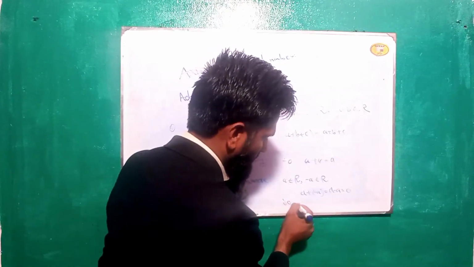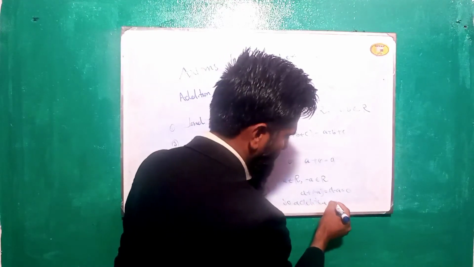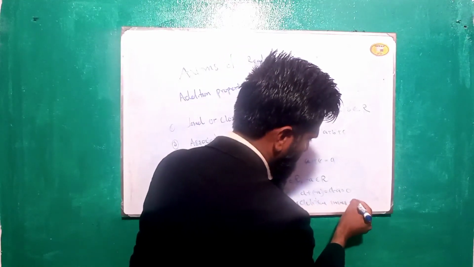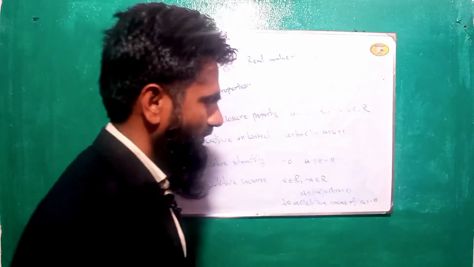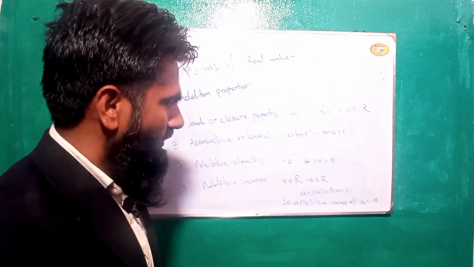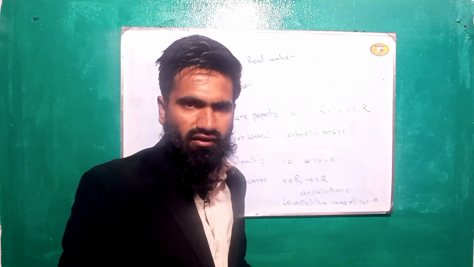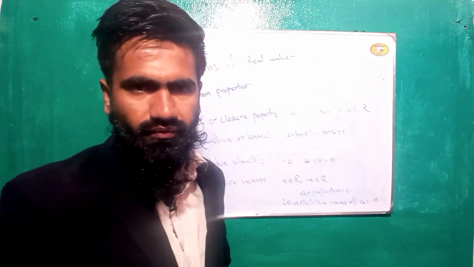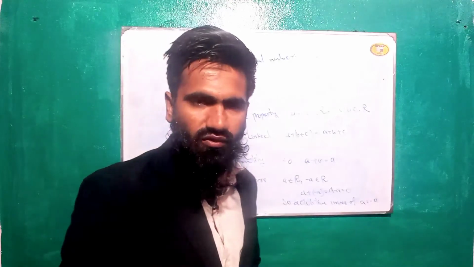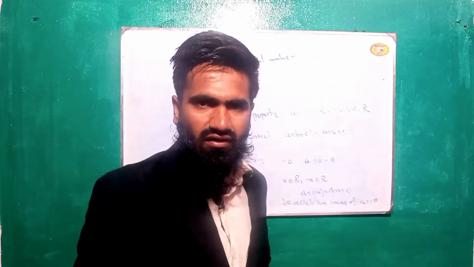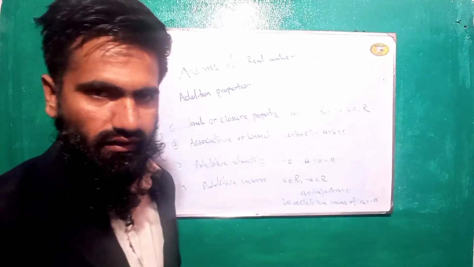So the additive inverse of A is equal to minus A. So the additive inverse is a number that, when you add it to the same number, gives you the additive identity, meaning 0. This is the example of additive inverse.